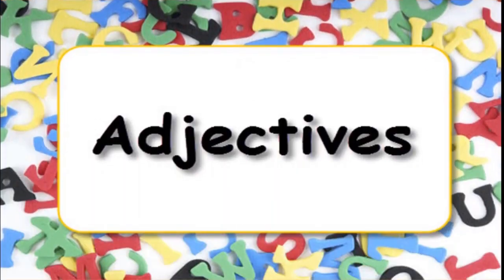Students, in English grammar, we know about the parts of speech, isn't it? We have nouns, pronouns, verbs, adverbs, adjectives, etc. Correct? Today we are going to learn about adjectives. Where to use adjectives and when to use adjectives, all that we will see.